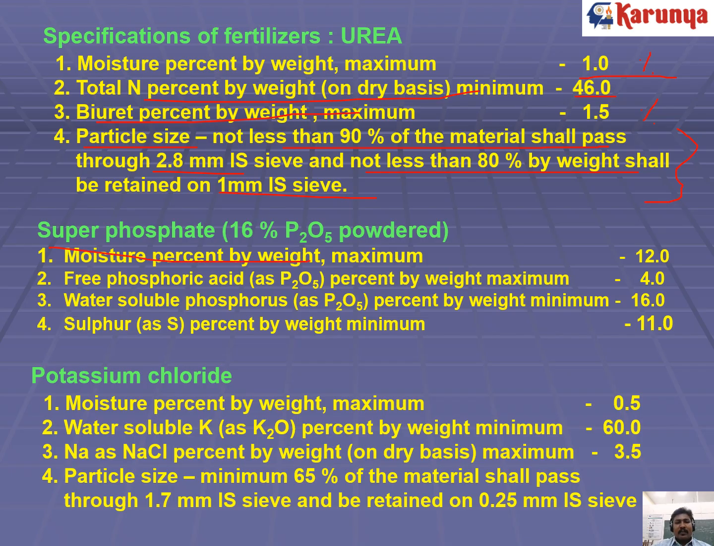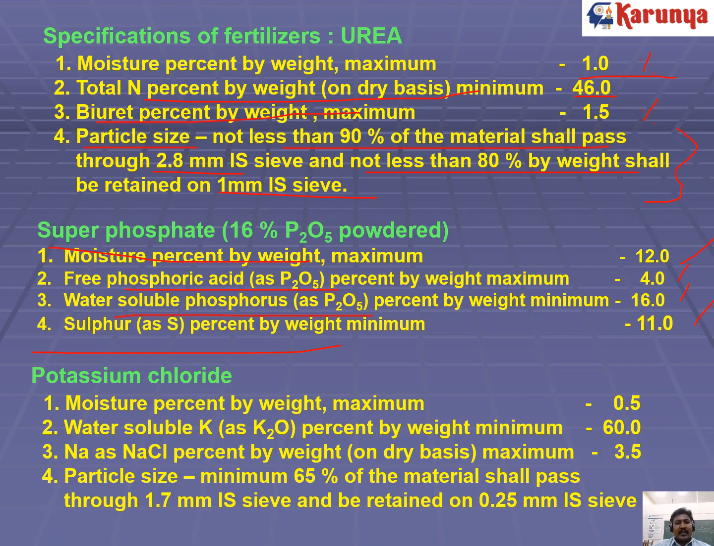Similarly, for superphosphate, you can see the moisture percentage can be up to 12%. Free phosphoric acid percentage is 4, and water soluble phosphorus is 16, and sulfur content and calcium content. Every other nutrient content present in the fertilizer must be given on the fertilizer bag.